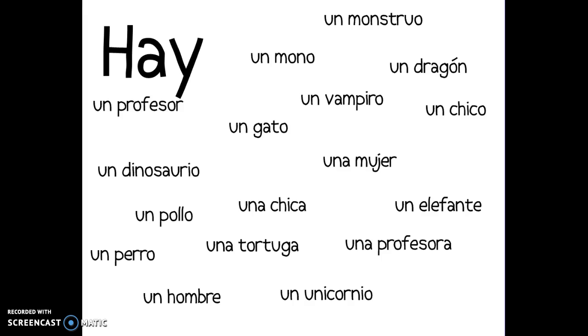Chico is boy. Mujer is woman. Gato, cat. Profesor means male teacher. Un dinosaurio is a dinosaur. Un pollo is a chicken. Un perro, a dog. Use any of these words to introduce your character. Choose a character that's interesting to you.